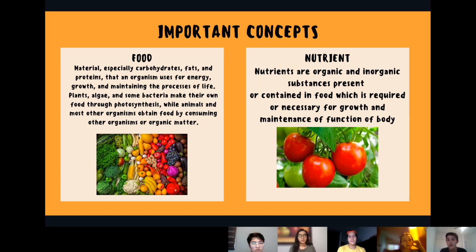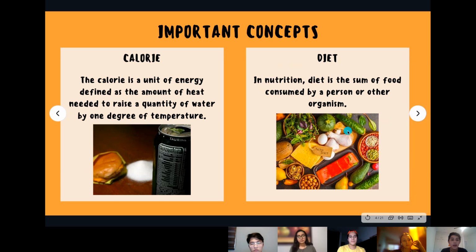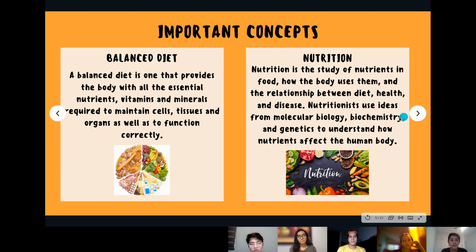Then these are the nutrients. Nutrients are organic and inorganic substances present in food which are necessary for growth and maintenance of function of the body. Then the calorie. The calorie is a unit of energy defined as the amount of heat needed to raise a quantity of water by 1 degree of temperature. And then diet. In nutrition, diet is the sum of food consumed by a person or other organism. Then balanced diet. A balanced diet is one that provides the body with all the essential nutrients, vitamins, and minerals required to maintain cells, tissues, and organs as well as to function correctly.